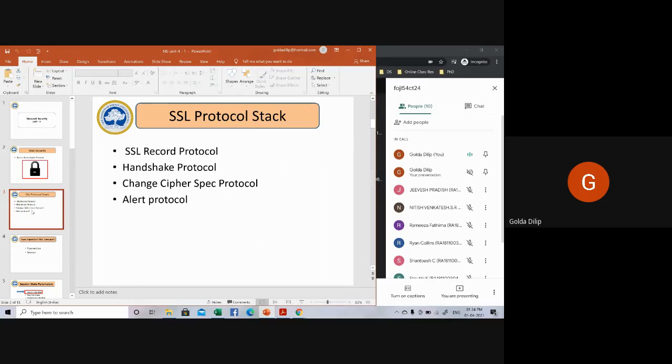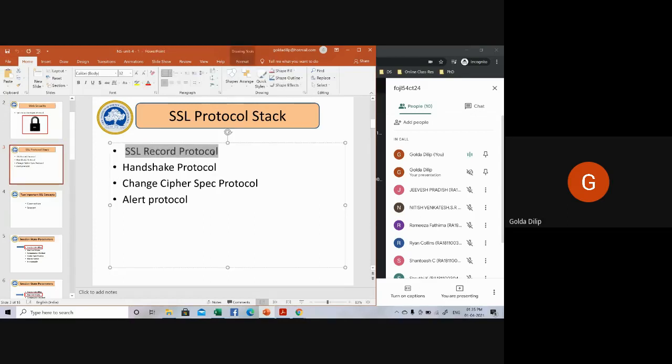When you say SSL, it is not a single protocol; you can call it a layered protocol. We'll be discussing each of these protocols in detail. The SSL protocol stack is a big question, and of course you can expect many sub-questions from it. I just mentioned, it's not just a single protocol; it's a layered protocol.